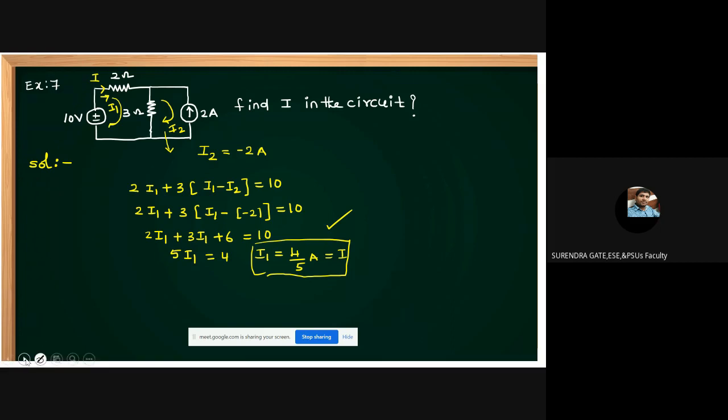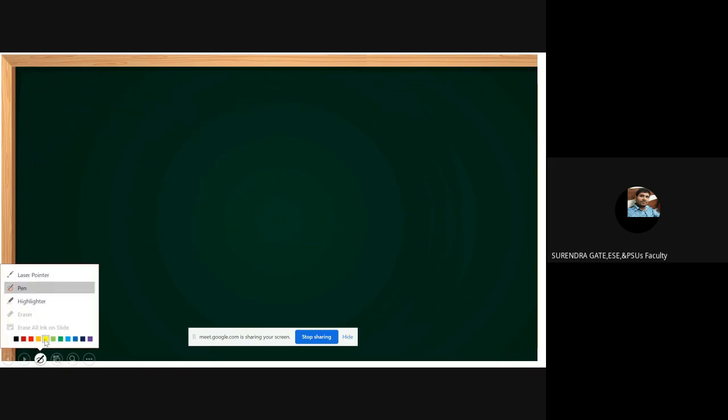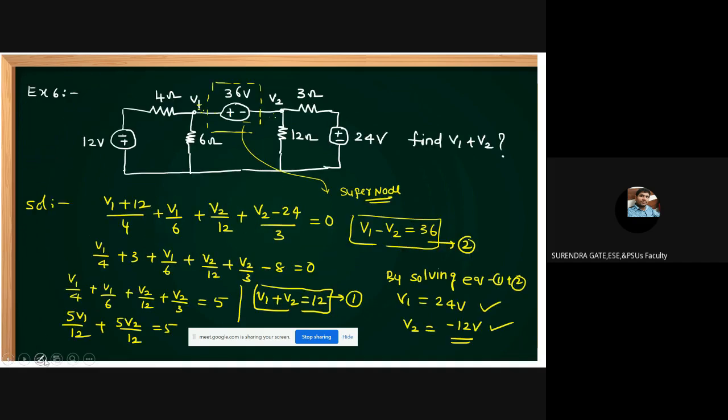Next, one more question I am giving. Please concentrate. This is question number 8, example 8. This is a 3 ohm resistor and it is the voltage source. All these are previous competitive exam questions only.